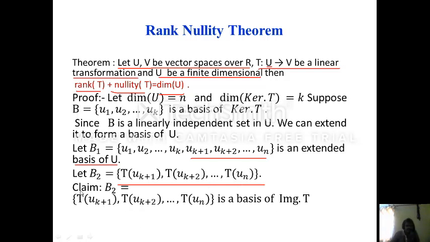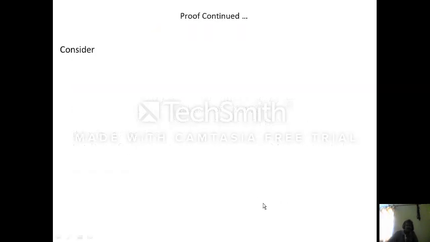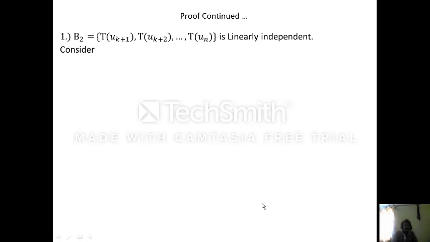What is our claim? Our claim is that B2, equal to T of Uk plus 1, T of Uk plus 2 and so on up to T of Un, is a basis of image of T. We are going to prove that B2 is a basis of image of T. First we have to prove that B2 is linearly independent.